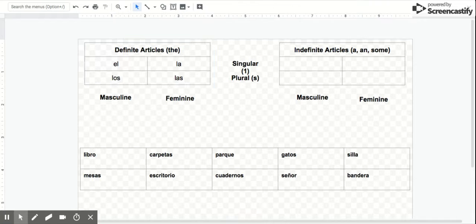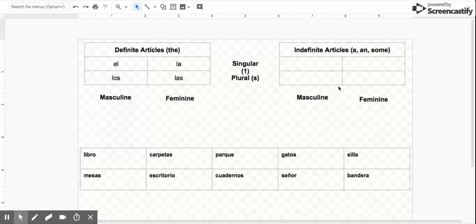Now, today we're going to talk about indefinite articles. Those are articles we use when we're not talking about a specific noun. So instead of saying pass me the pen, I might just say pass me a pen. I'm probably not talking about a specific pen. I just want you to pass me one of the pens. Now, if I'm wanting to talk about something that there's more than one of, I'm not going to say pass me the grapes, the specific grapes. I might say pass me some grapes, which is I'm asking you to just give me a few of those. So that is the difference between an indefinite, something that's not specific, and a definite article that's talking about something specific.